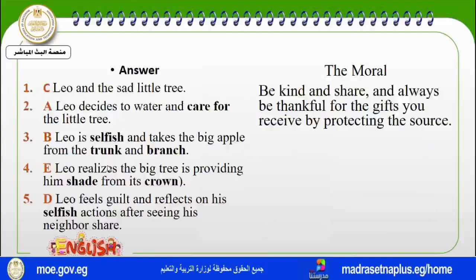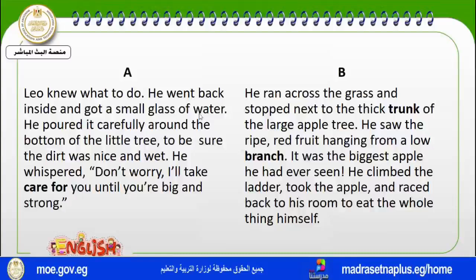The second one is the first paragraph, in which Leo decided to water and care for the little tree. Let's go back and read it. Leo knew what to do. He went back inside and got a small glass of water. He poured it carefully around the bottom of the tree to be sure the dirt was nice. He whispered, "Don't worry, I'll take care of you until you are big and strong."